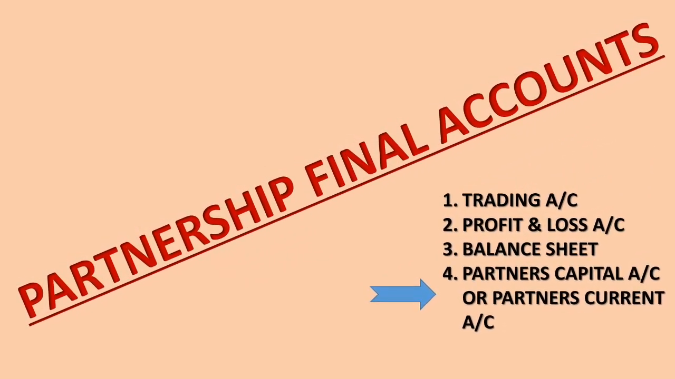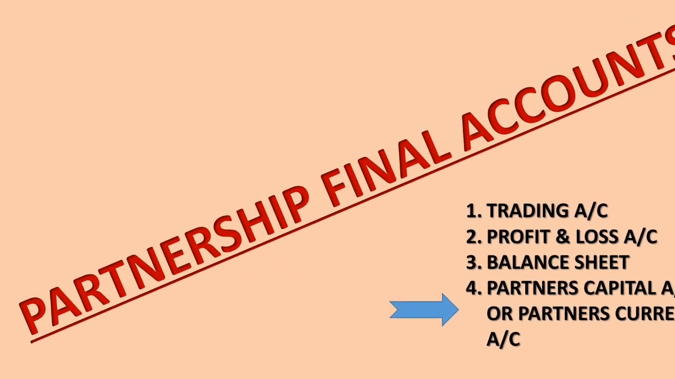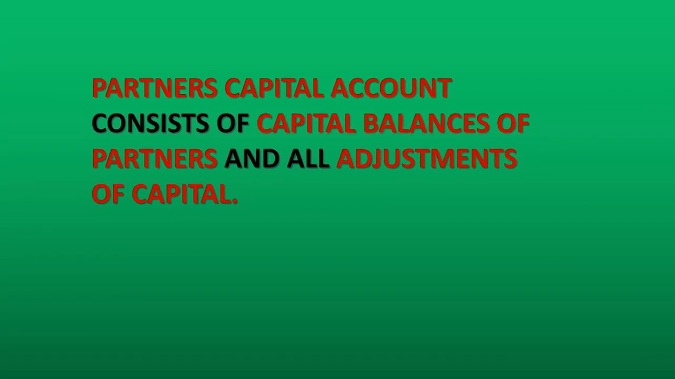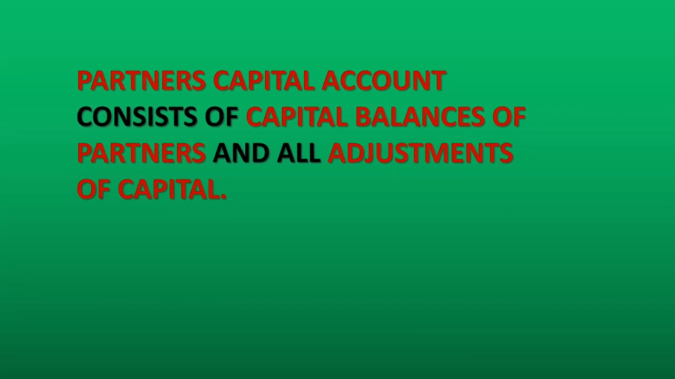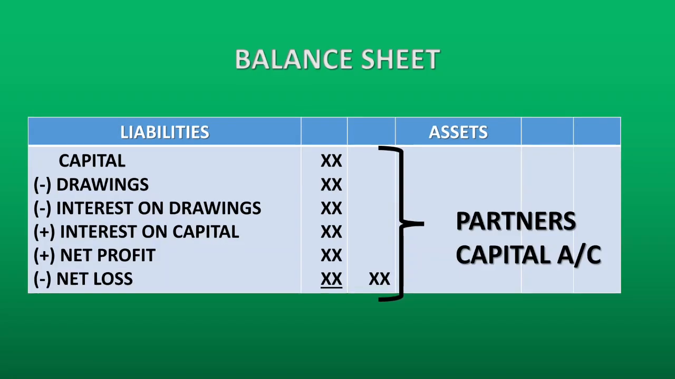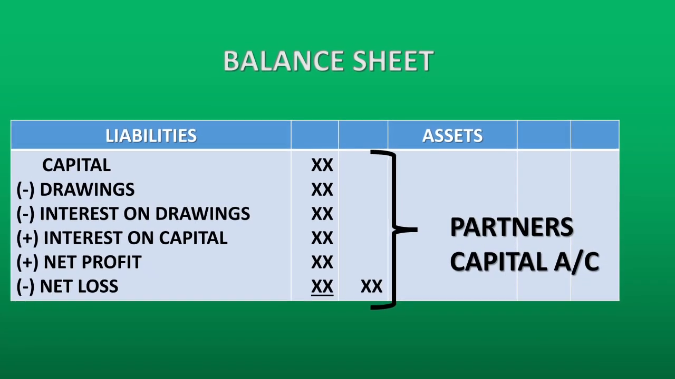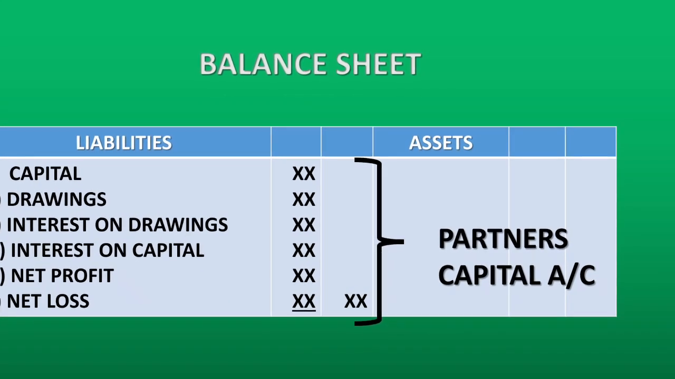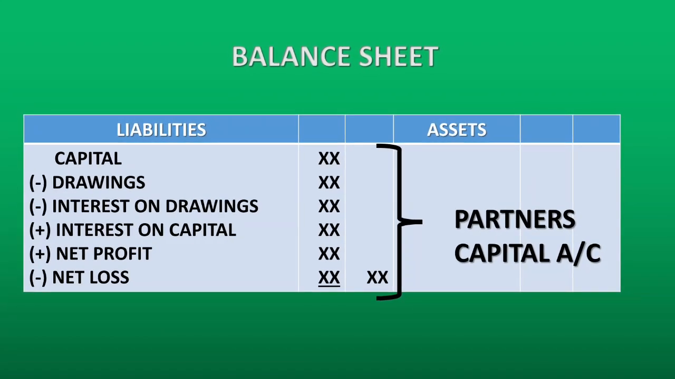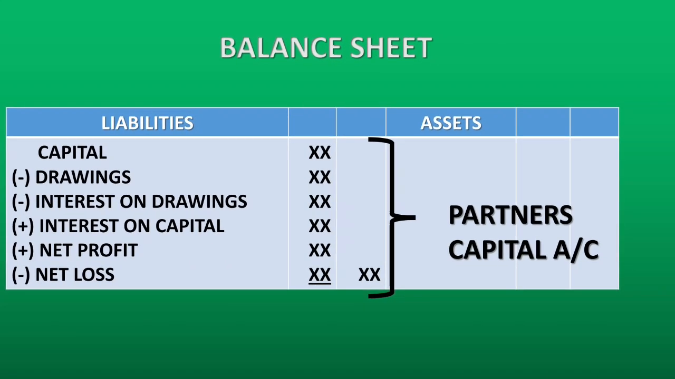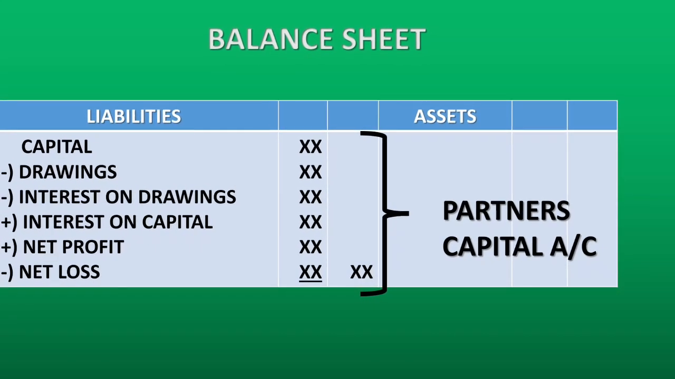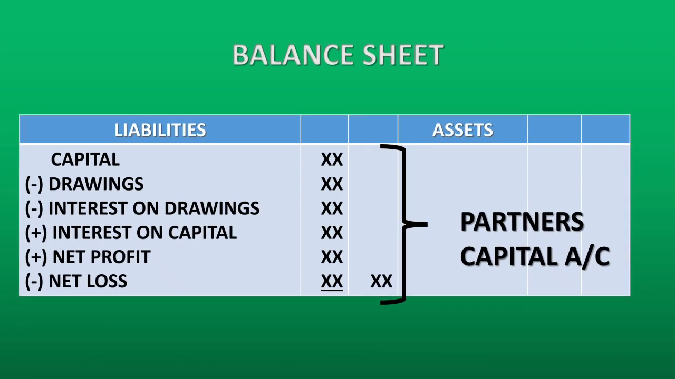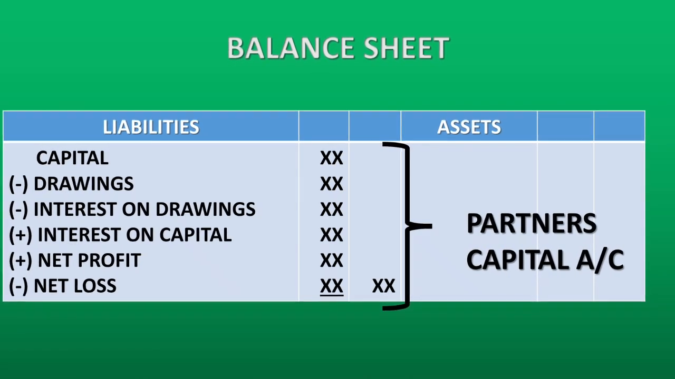What is partners capital or current account and what does it consist of? So partners capital account consists of capital balances of partners and all adjustments of capital. For example, in the 11th standard, when we prepared balance sheet, to the liabilities we wrote capital minus the drawings minus interest on drawings. Then we add interest on capital, add net profit, less net loss. So partners capital account will include all of this.